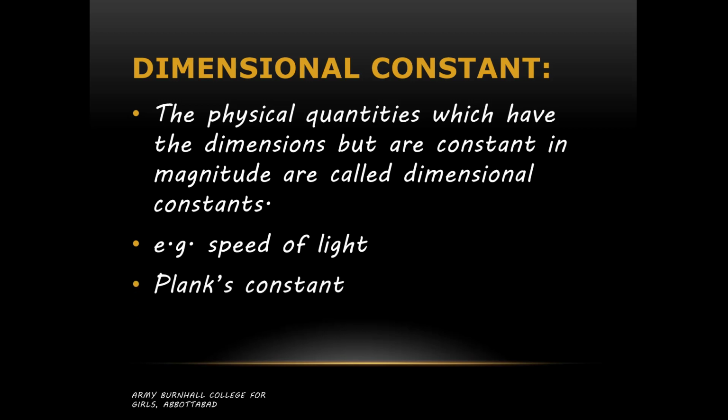Planck's constant, it has some units so it has some dimensions but its magnitude remains constant. Gravitational constant, acceleration due to gravity, all these are dimensional constants because their magnitude remains the same and they have some dimension.